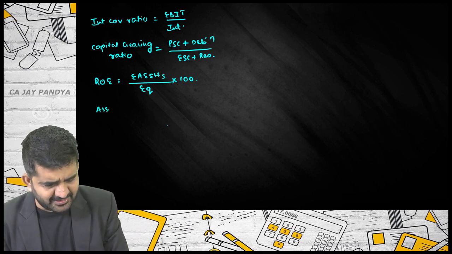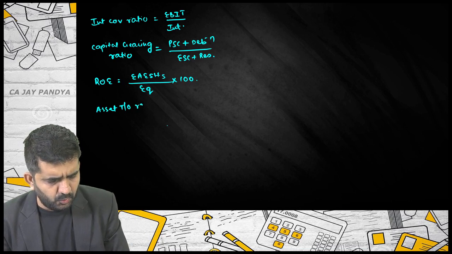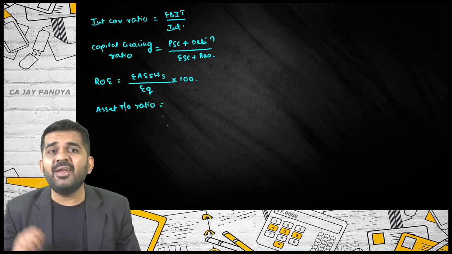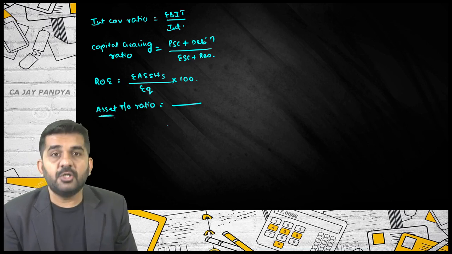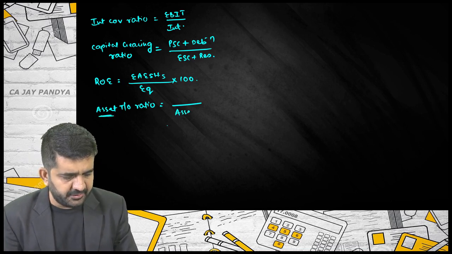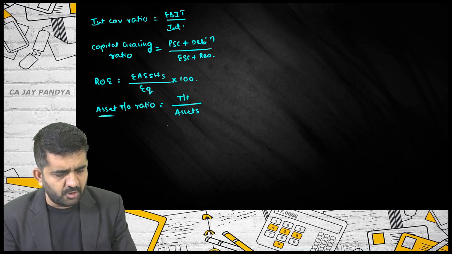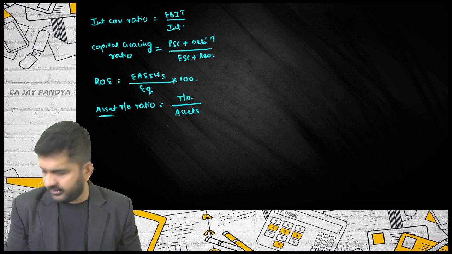Again, it was asset turnover ratio. Whenever it is a turnover ratio, the name of the turnover ratio comes in the denominator. And normally it is turnover in the numerator.